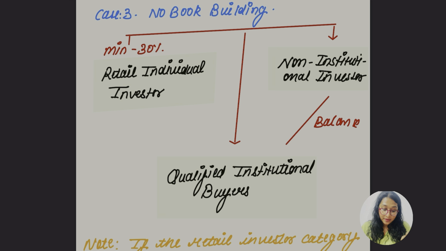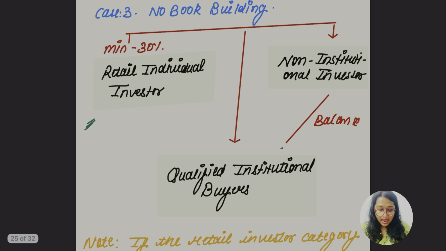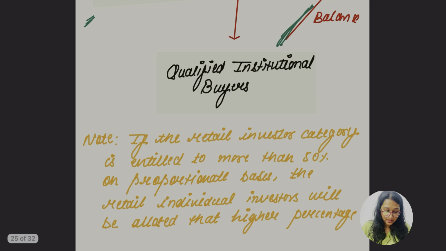But there is case 3 where no book building is done. For this, the retail individual investor should be allotted minimum 30%, which is at least 30%, and the remaining, the qualified buyer and the non-institutional buyer, can be allotted the balance amount. At least they are saying 30%, so the remaining 70% is to be allotted to these 2 people, the non-institutional investors and the qualified buyers.